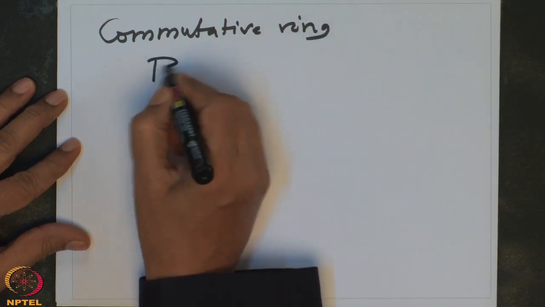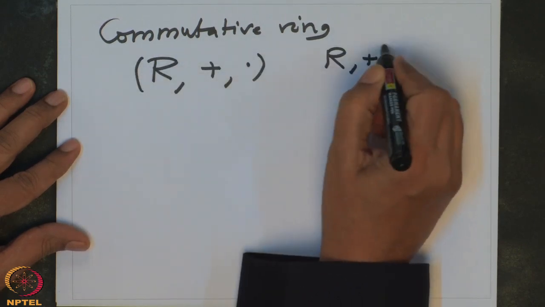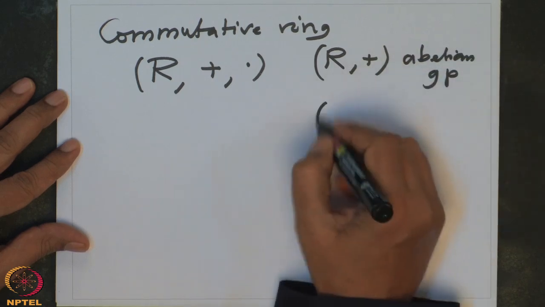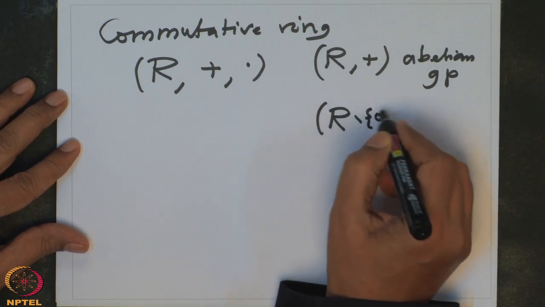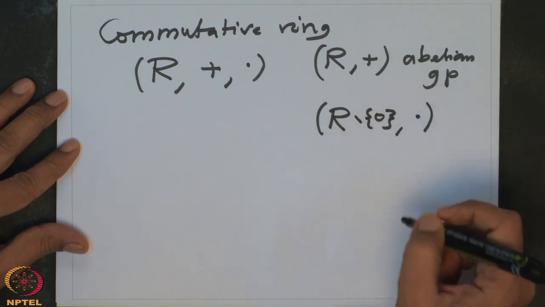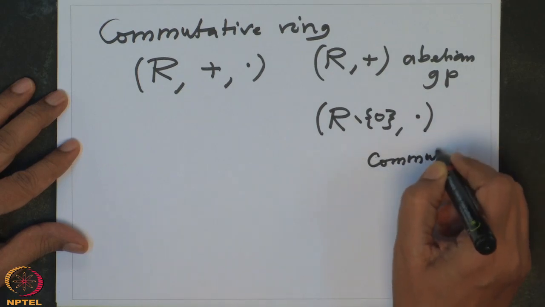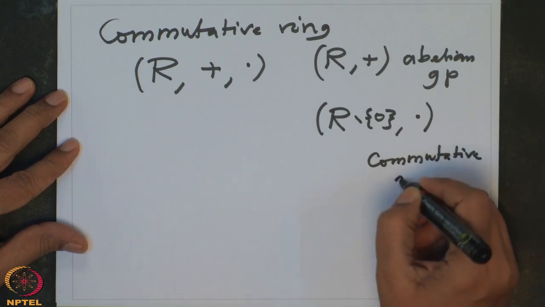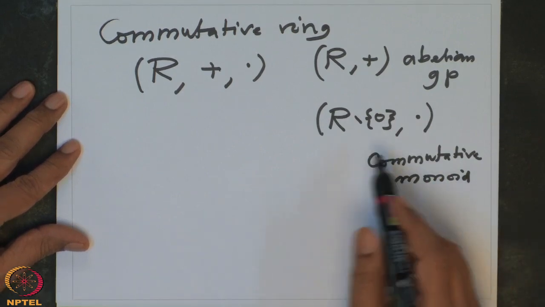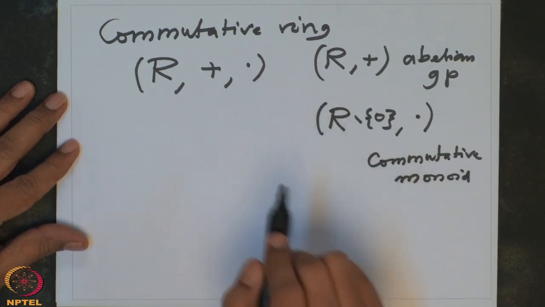That is a ring, the set R, which has two binary operations, and R with plus is an abelian group, and if you remove the identity for plus, that is denoted by 0, with respect to multiplication this is a commutative monoid. That means it has an identity neutral element with respect to this. A typical example of a commutative ring is the ring of integers.